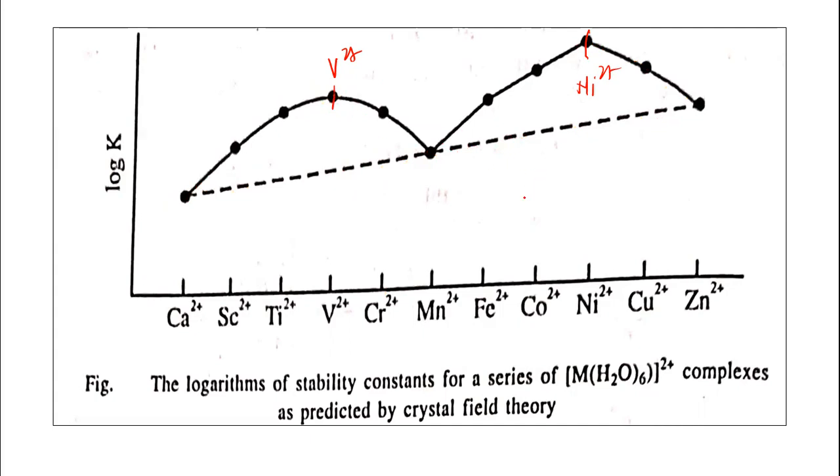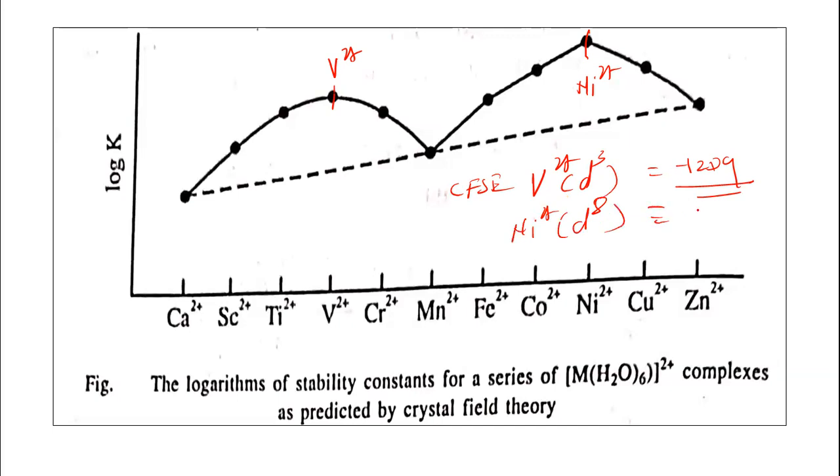The CFSE value, crystal field stabilization energy, for the vanadium 2 plus ion, which has 3 electrons in the d orbital, is minus 12 Dq, the maximum CFSE. Similarly, the nickel 2 plus ion, which has the electronic configuration d8, also has minus 12 Dq.